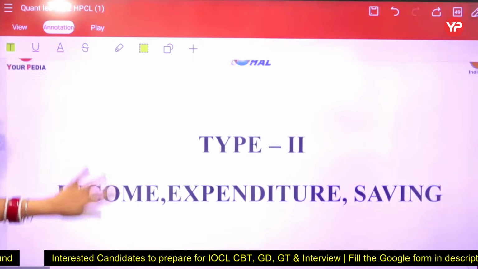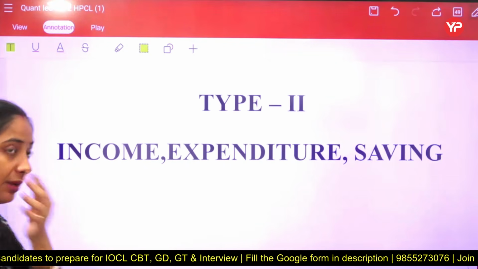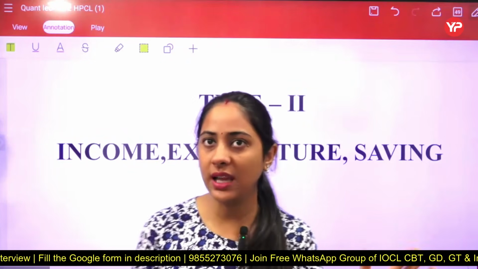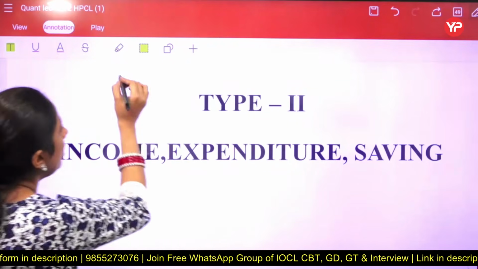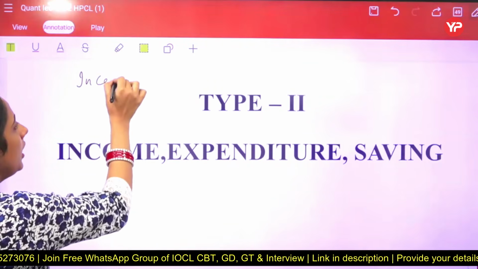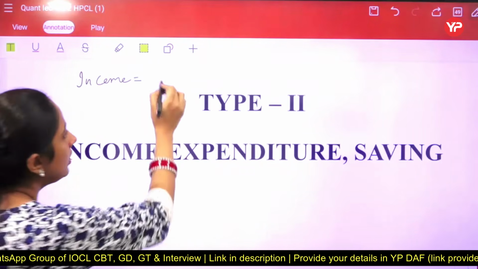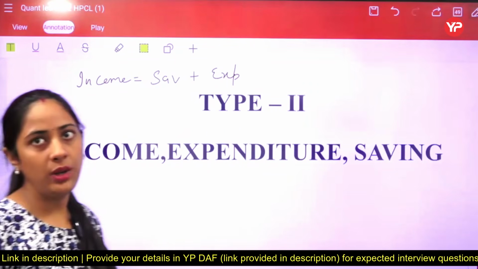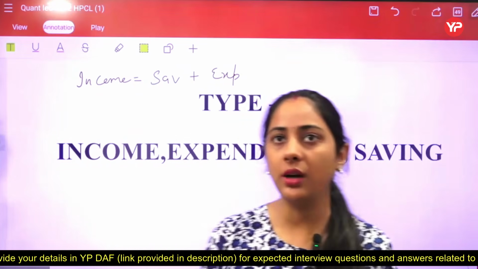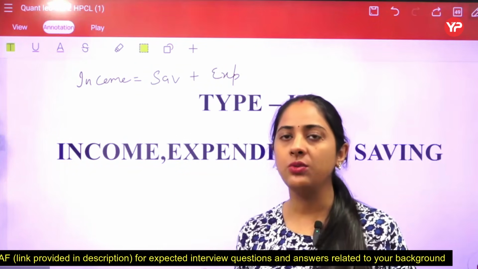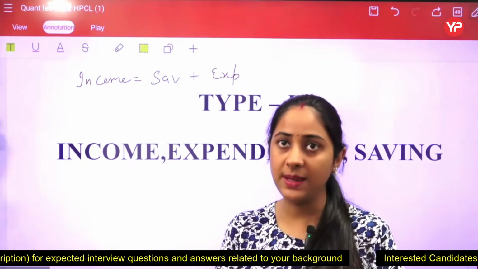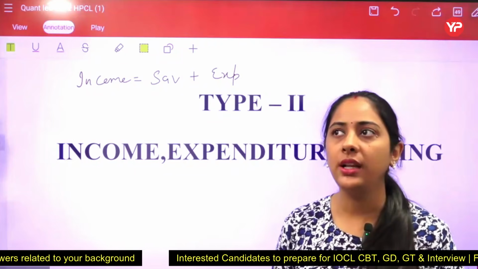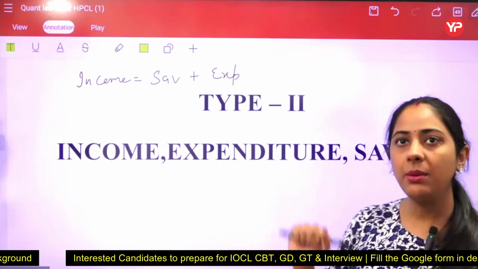तो मूविंग अहेड, तो हमारी टाइप नंबर 2 आ चुकी है students. इनमें there are 2 different types in this income, expenditure and saving concept. Firstly I am going to tell you the economic formula. तो in the economics the thing is that whatever you are going to earn, it has to be divided in 2 major parts. The first one is saving and the other one is expenditure. तो ये इकोनॉमिक्स का रूल है. Suppose you are getting an income of 10,000 per month. So in this 10,000 you just want that, let me just spend some expenses and after that let me just save some value, है ना. तो वो आप divide करके अपने accordingly adjust करते हो. तो yes, इसी के बारे में पूरा concept है.